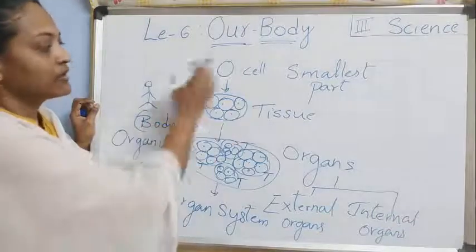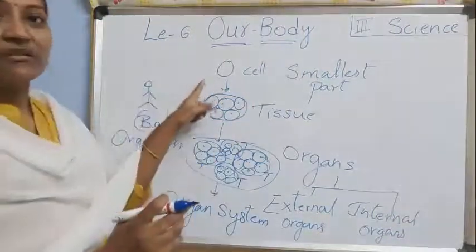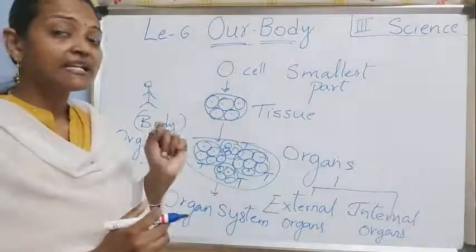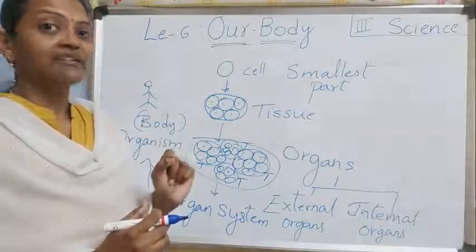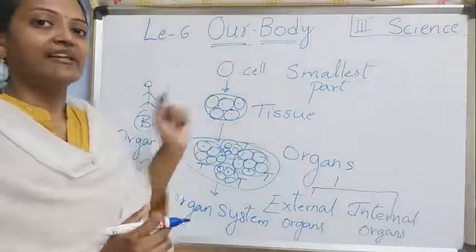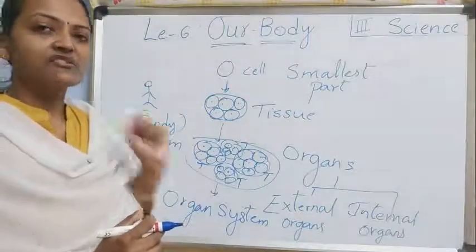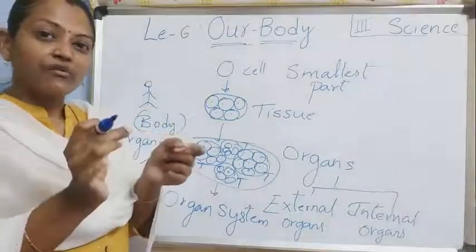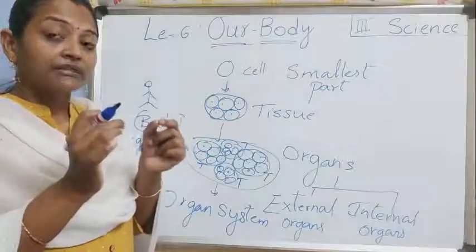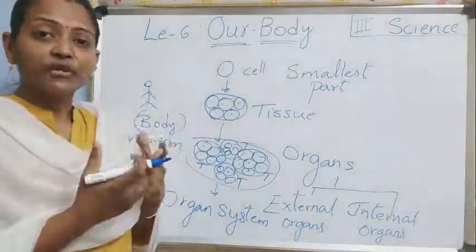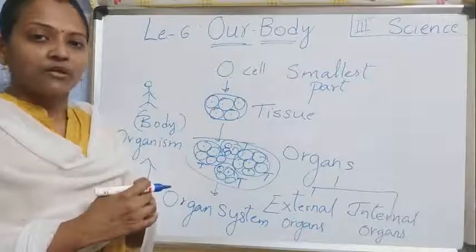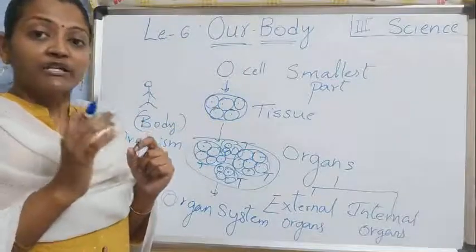Now, so every body is made up of what? A single smallest part in our body, that is the cell. Remember, the cell is the smallest part in our body. If any skin layer comes out, the cells we can't see with our eyes. Those can be seen under the microscope. A microscope is one instrument.